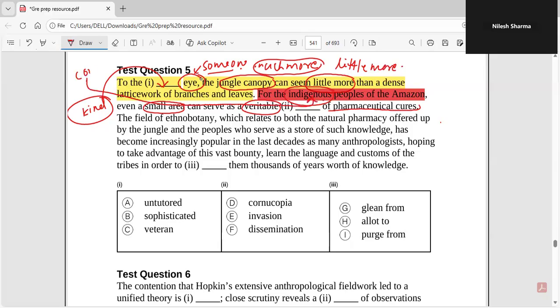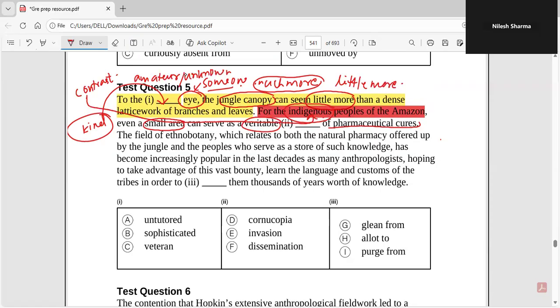Am I making sense? Yes, ma'am. So opposite to indigenous could be a word like amateur. Somebody who is unknown, somebody who has not grown, who is not much aware. So unaware could also be, and hence untuned. Got it? Clear? Perfect.